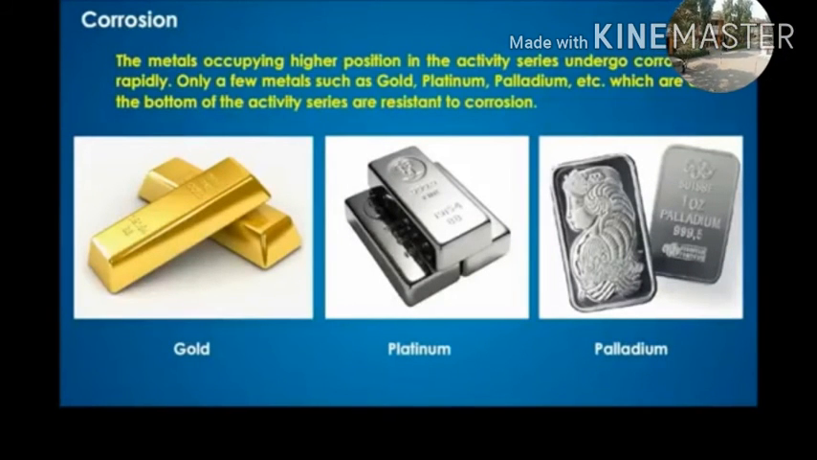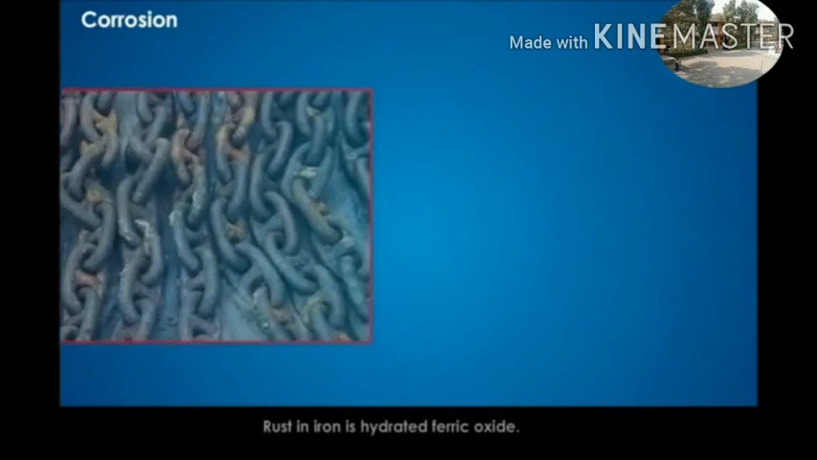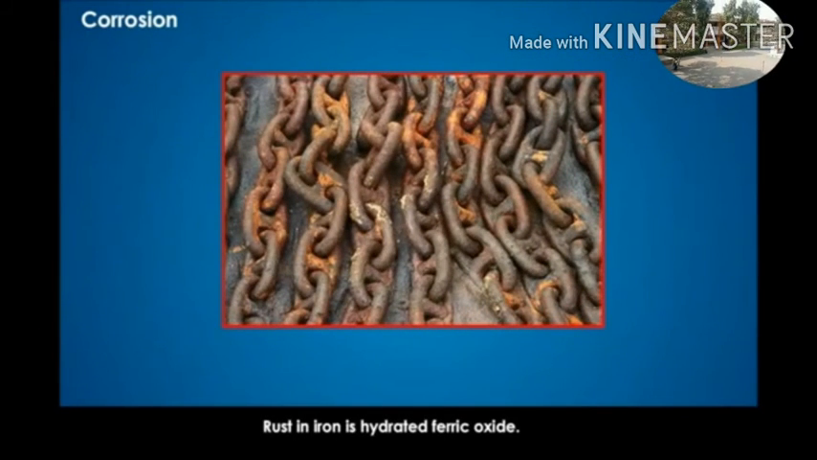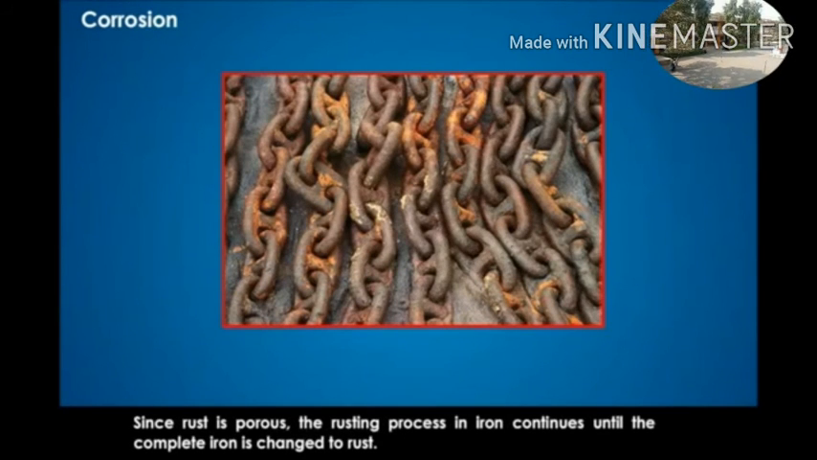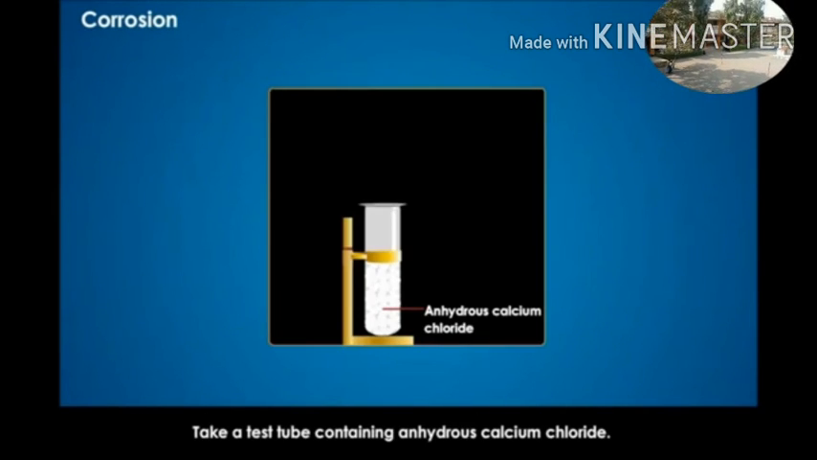The metals occupying a higher position in the activity series undergo corrosion rapidly. Only a few metals such as gold, platinum, palladium, etc., which are at the bottom of the activity series, are resistant to corrosion. Rust in iron is hydrated ferric oxide. Since rust is porous, the rusting process in iron continues until the complete iron is changed to rust.